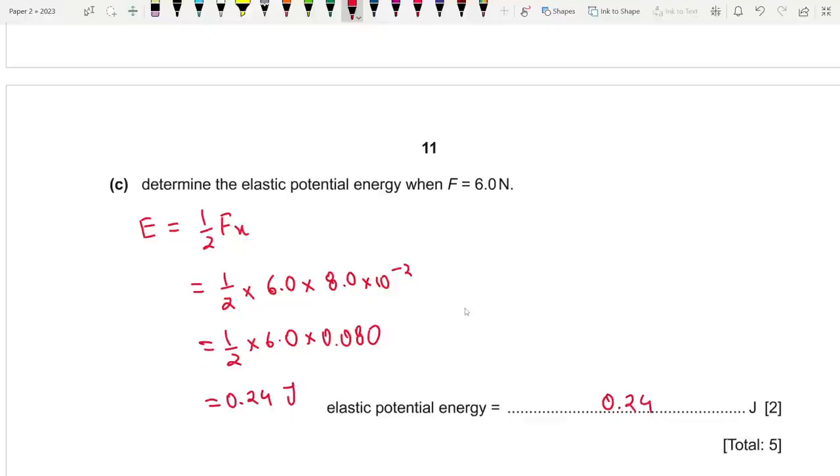You could also write that it's the area under the graph, or you could also write half kx squared, area under the graph. All of them give the same answer, okay?